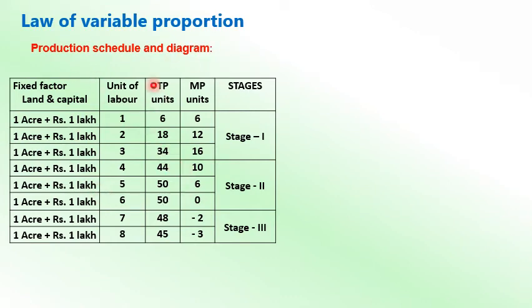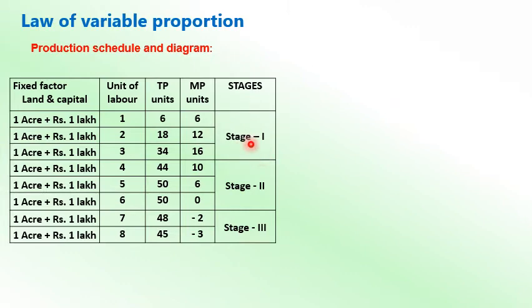And the law of variable proportion: as we increase the variable factor every time in combination with the fixed factor, you will find the total production passes through three stages of production: stage 1, stage 2 and stage 3.